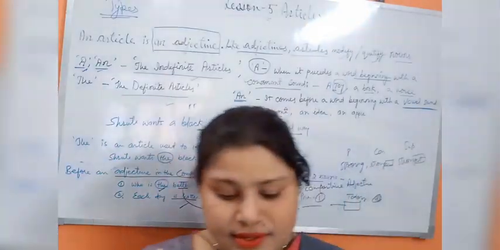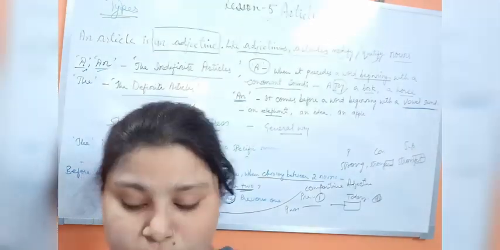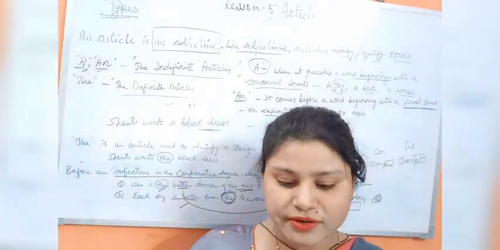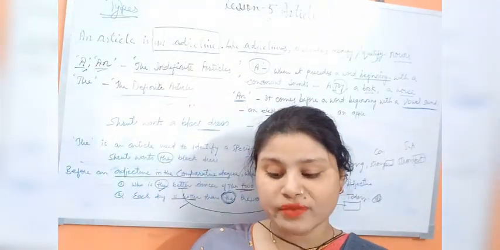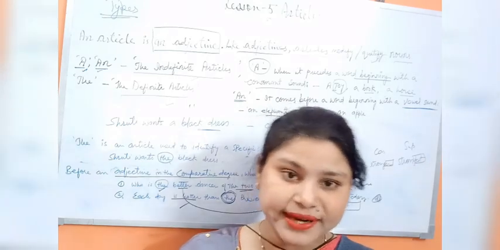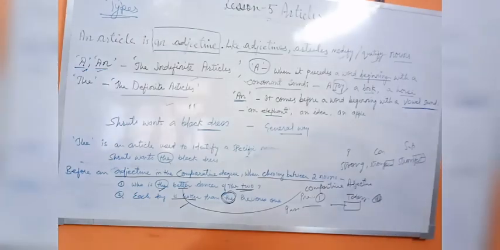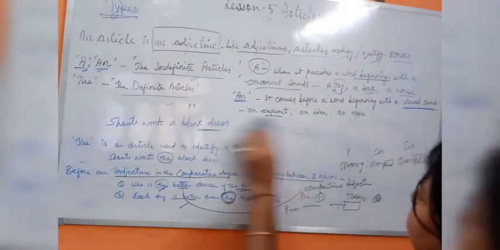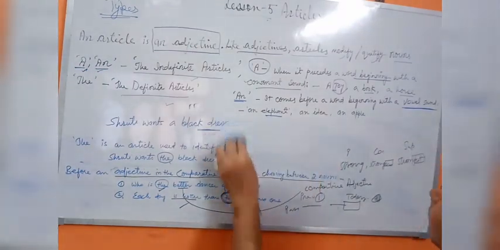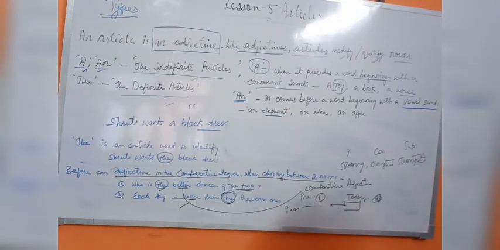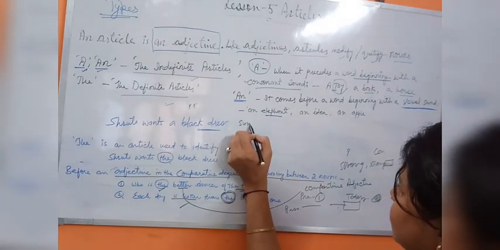So the next three points are there in your book. I will explain here. We use the with nouns that are always there, meaning a noun like the planet that is always there, like the sun.